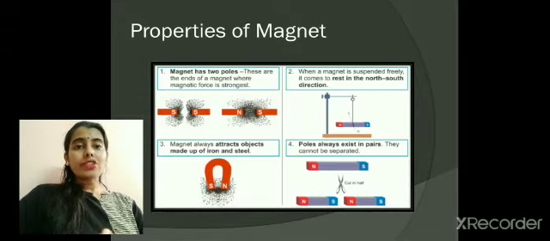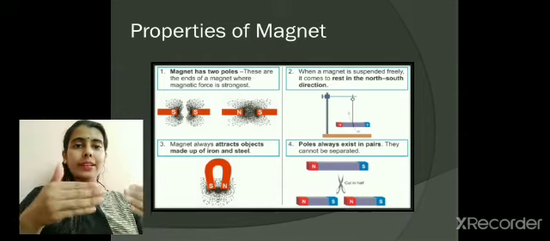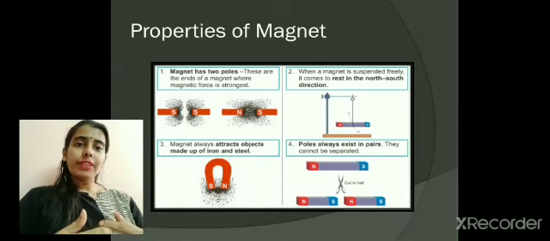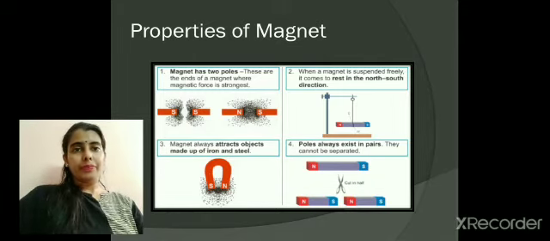Now, what is attraction? When we bring opposite poles together, when north is brought closer to south pole, you will feel the magnets getting attracted to each other. So we can conclude that opposite poles attract. But if I bring two north or two south poles together, it will show me repulsion.